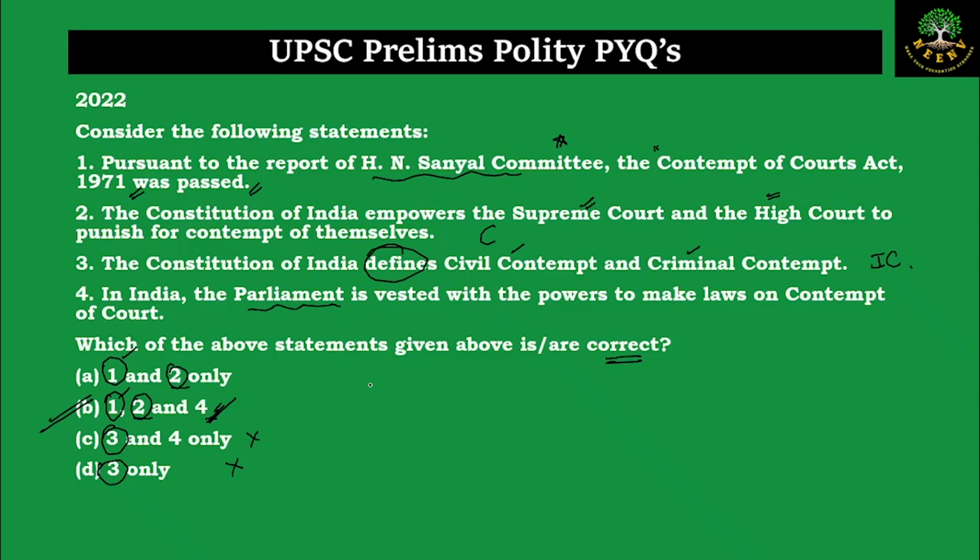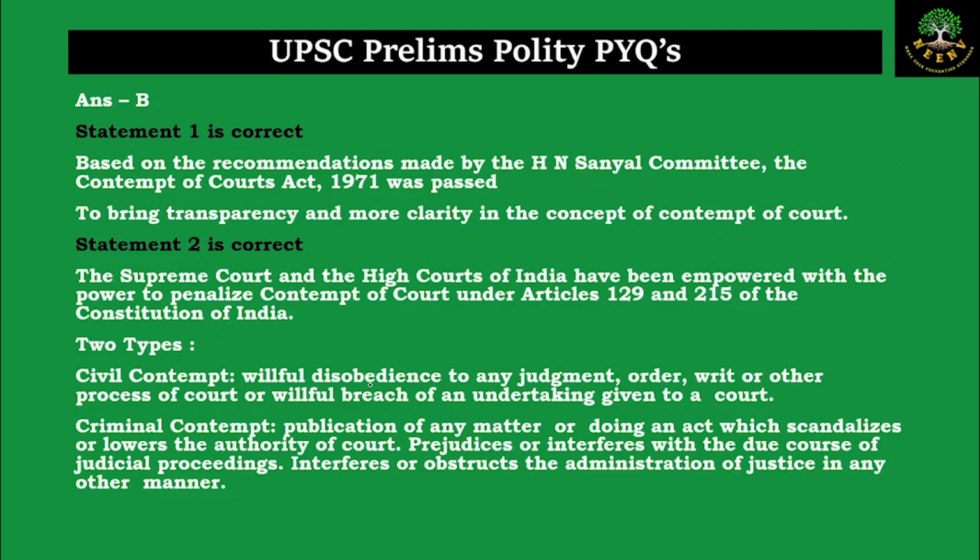Coming to the explanation. It is actually based on the recommendations of the H.N. Sanyal Committee. The Contempt of Courts Act of 1971 was passed. And why was it done? So that there is more clarity and transparency on the concept of contempt of court. The Supreme Courts and the High Courts are empowered in the Constitution to penalize for the contempt, and it is mentioned in the Constitution.